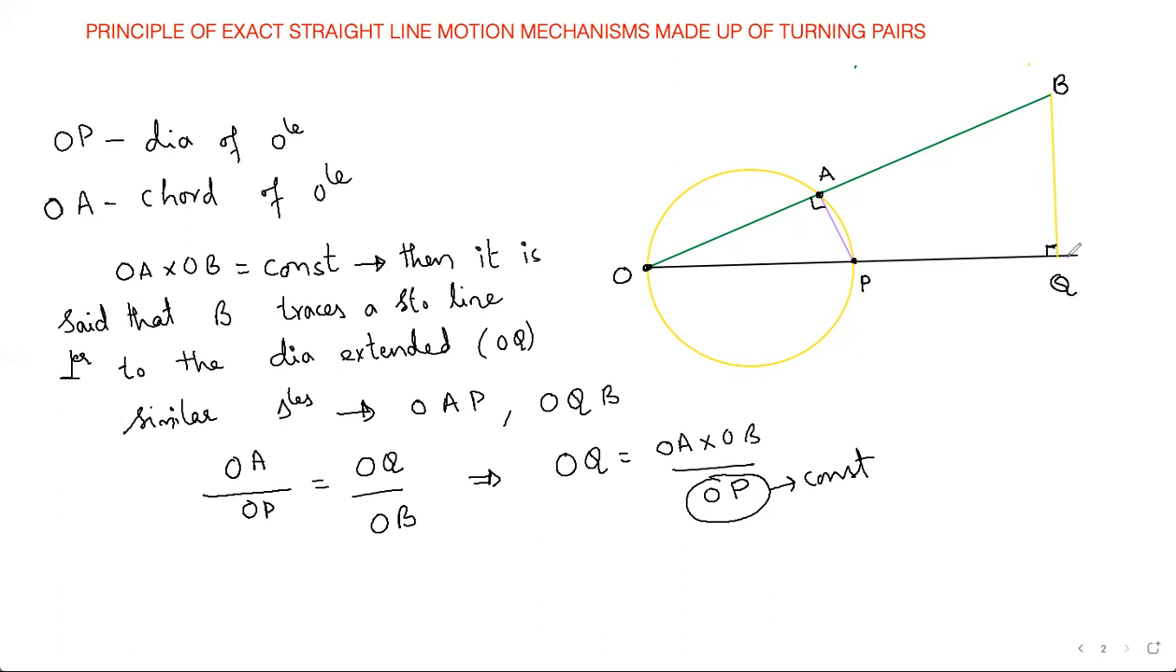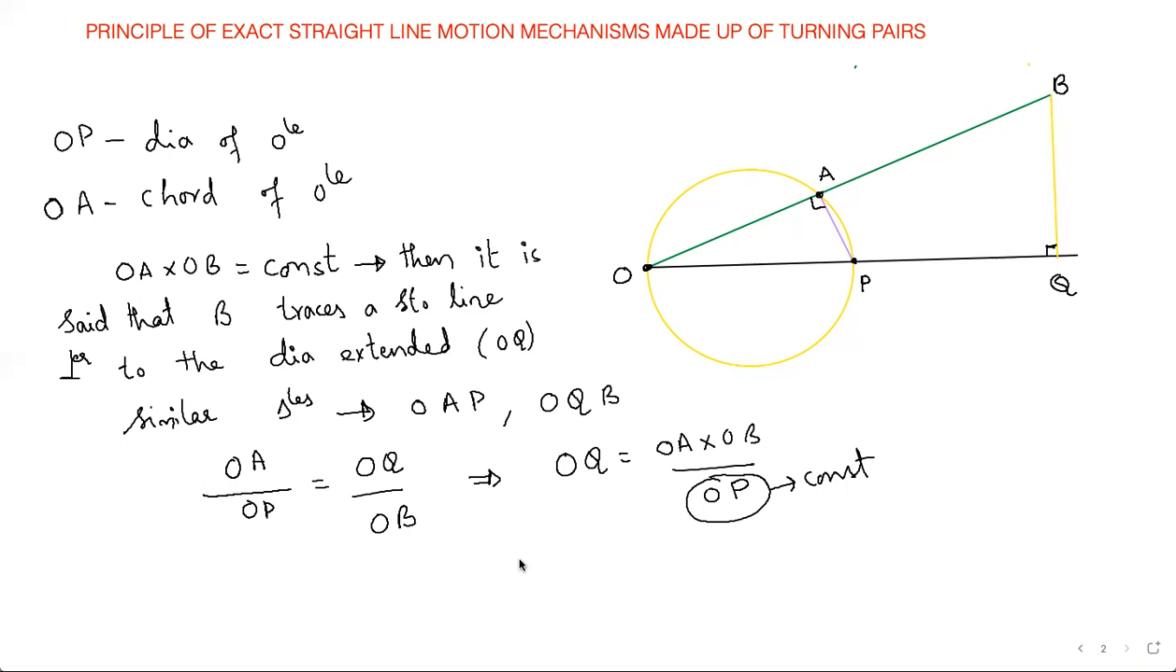If the point Q is continuously changing, then it might be an arc. For example, it will come something like this; we are just assuming it. It means OQ is not constant. If it's continuously tracing some other path, OQ won't be constant. If you want OQ to be constant, then OA and OB need to be constant. So that's why we say that if OA multiplied by OB is constant, only then OQ is constant, and only then will B trace an exact straight line motion.